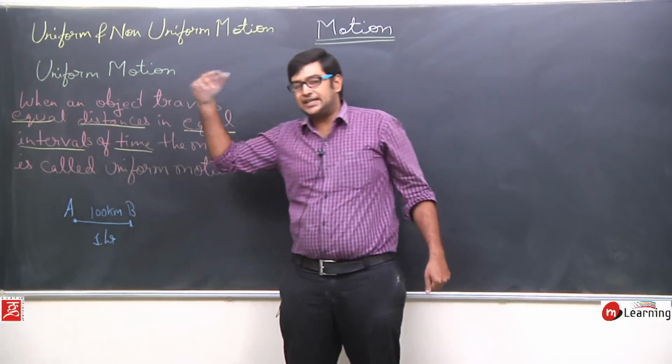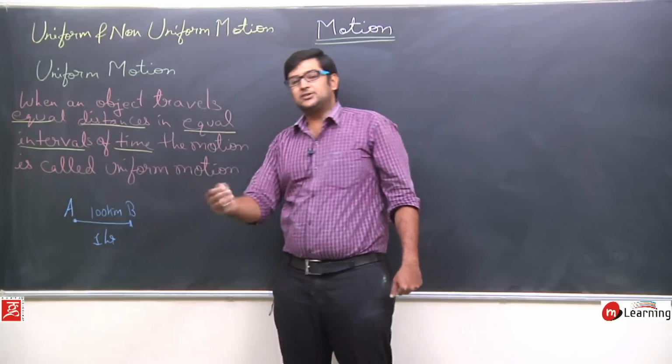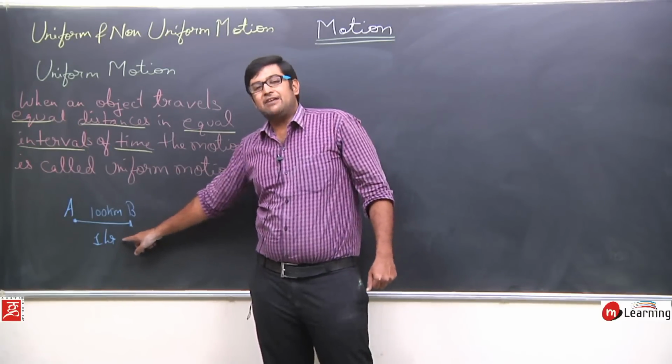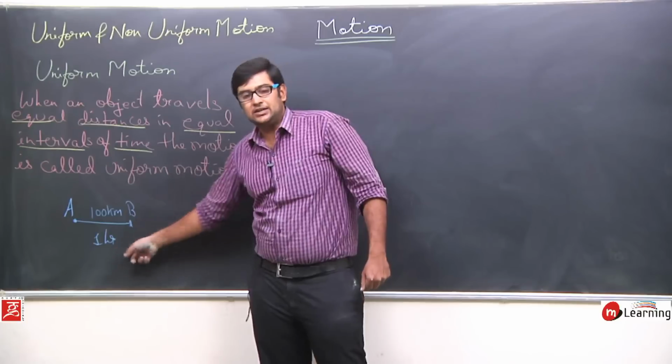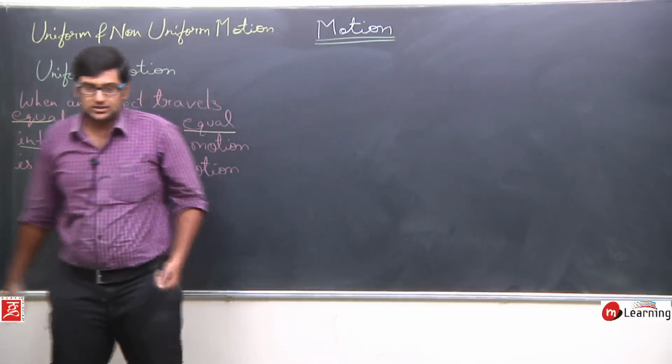Initially I was at A, so I started moving towards B, and in 1 hour I moved to point B. So I traveled 100 kilometers in 1 hour.